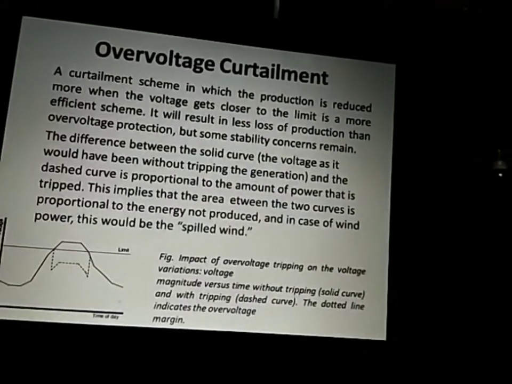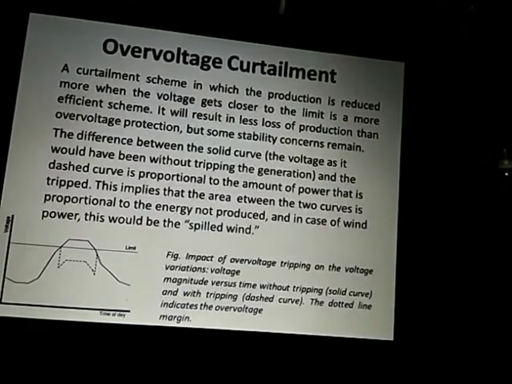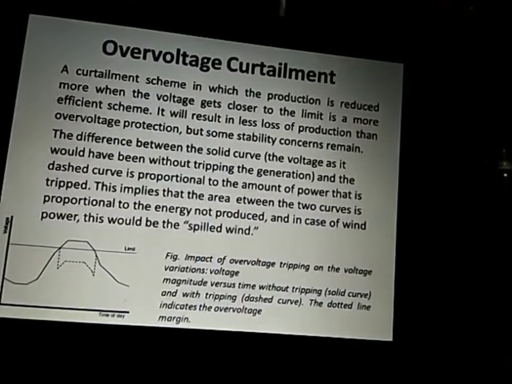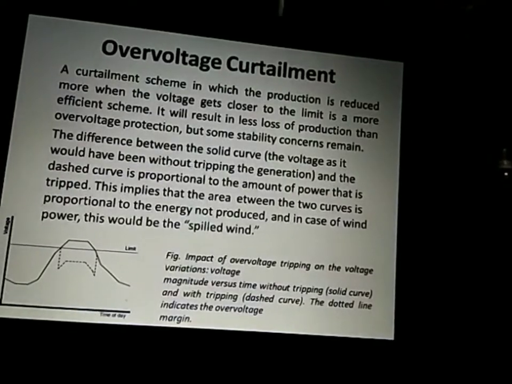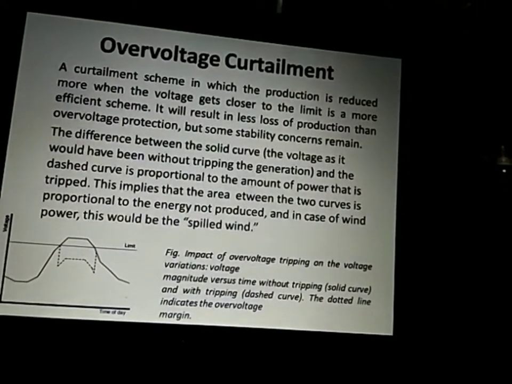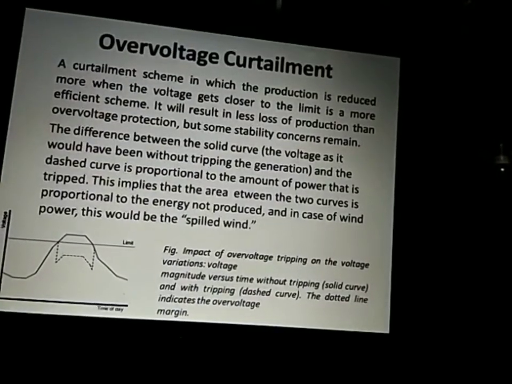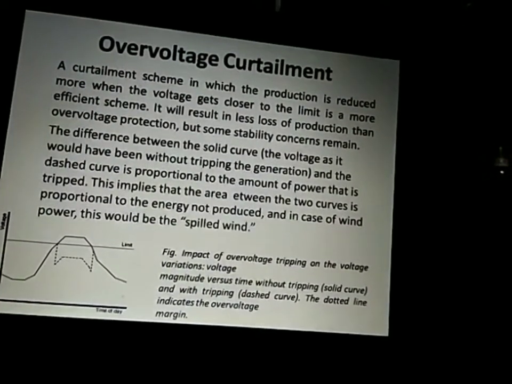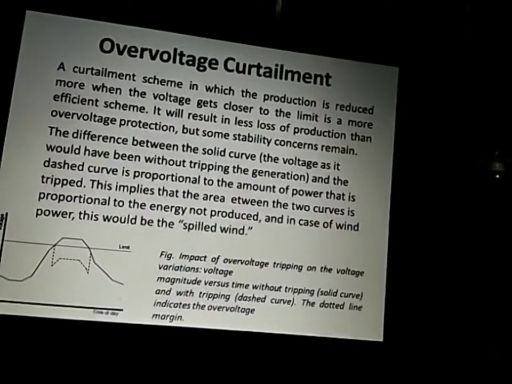Overvoltage curtailment. So what is this overvoltage curtailment? A curtailment scheme in which production is reduced more as the voltage gets closer to the limit is a more effective scheme. It will result in less loss of production than overvoltage protection, but some stability concerns remain the same.